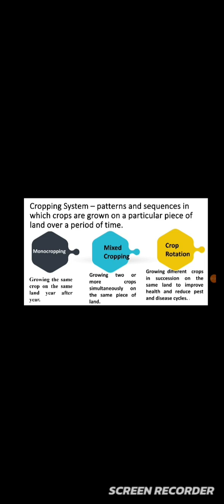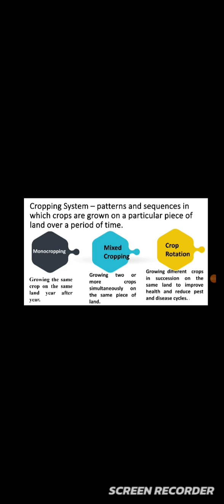In agriculture, the various patterns and sequences of cultivating crops are practiced, and it is called the cropping system. So cropping system is nothing but the patterns and sequences in which crops are grown on a particular piece of land over a period of time. And the major cropping systems are monocropping, mixed cropping, and crop rotation. So by the terms themselves, you can figure out the meaning of these systems.